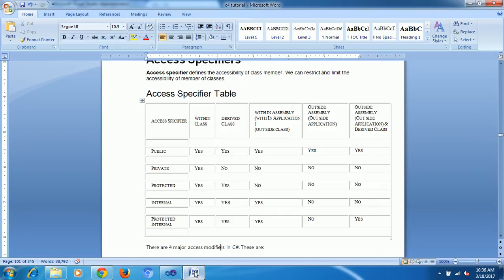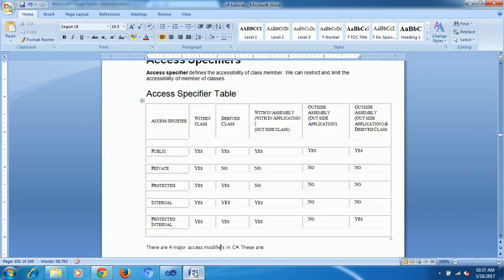Here, public method 1 is acceptable. Private method 2 is not acceptable. Protected method 3 is not acceptable. Internal method 4 is also not acceptable. Protected internal method 5 is acceptable. This is the scenario where we are going to use it.